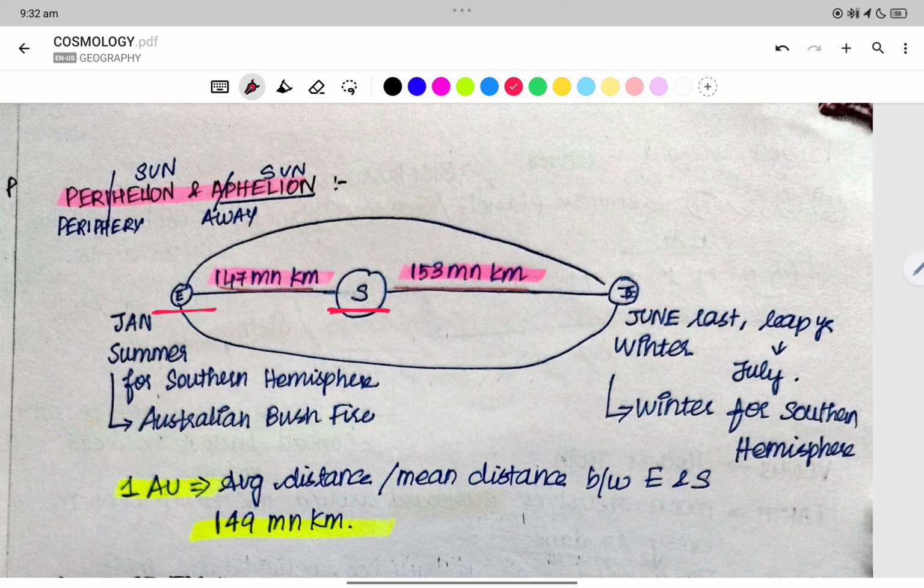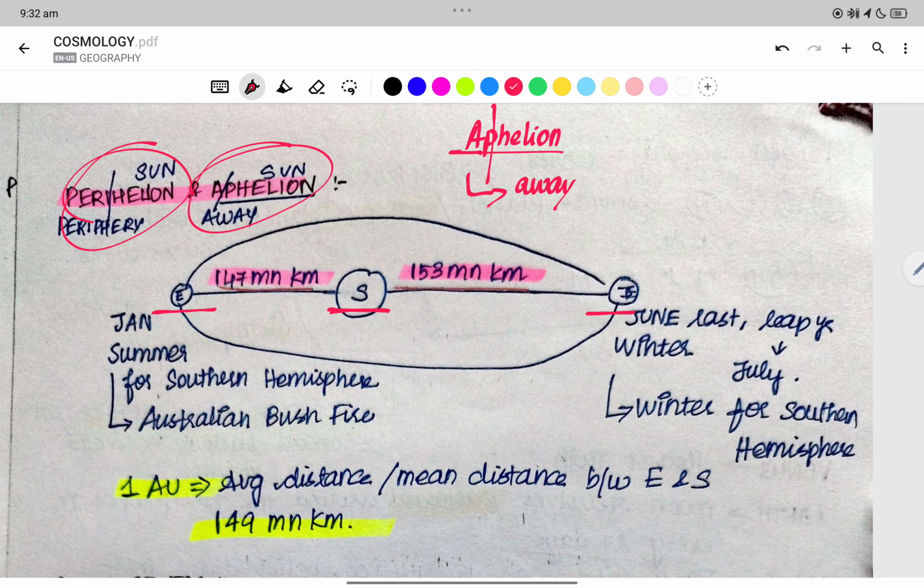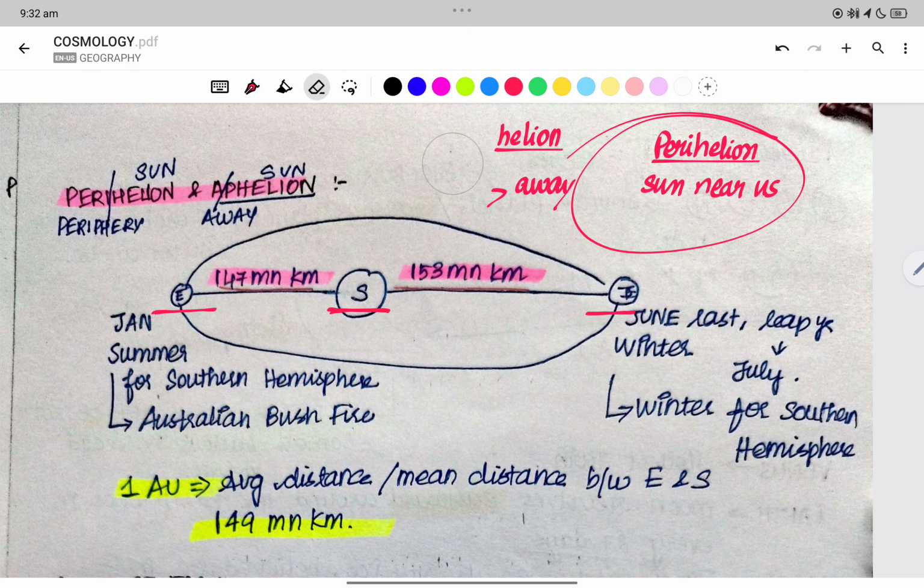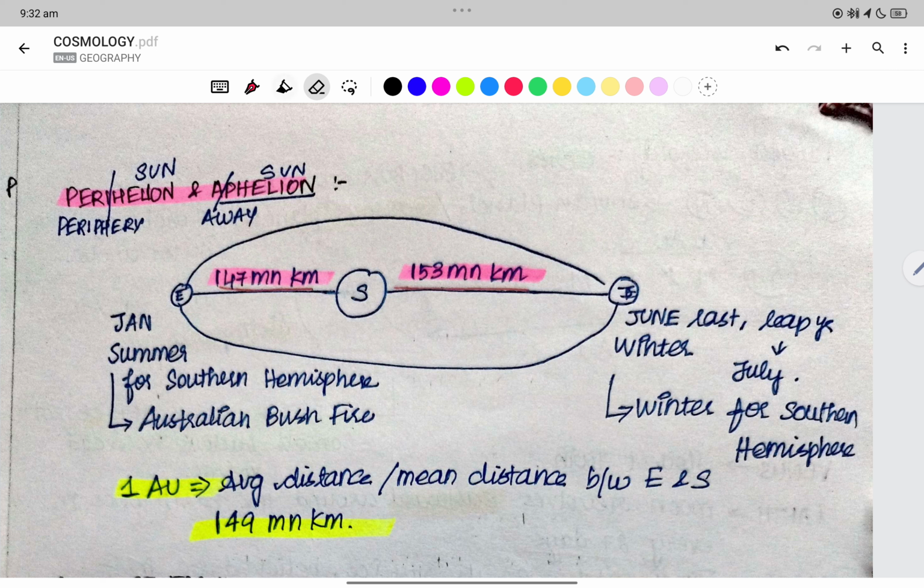Sun, Earth. This is aphelion and perihelion. Aphelion means the sun is away from us. Perihelion is when the sun is near us. Aphelion and perihelion are the locations of the sun and the earth, right? When it is close to the earth, it is 147 million kilometers, and when away, it is 153 million kilometers.